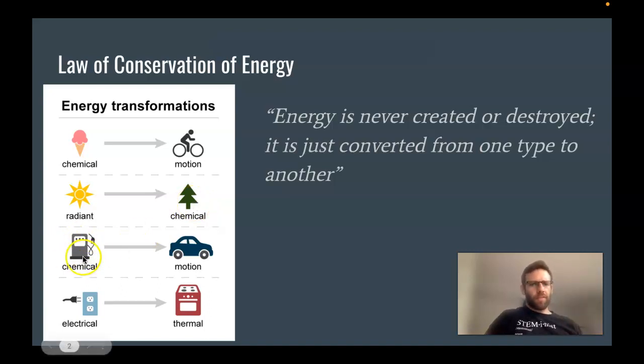We have chemical energy from gasoline that can be broken down to make our cars move, and then electrical energy can be used to do almost anything that we want in our house, like make our stoves cook our food. So again, all of these are just examples of energy being transferred from one type to another, but it's not created and it's not destroyed.